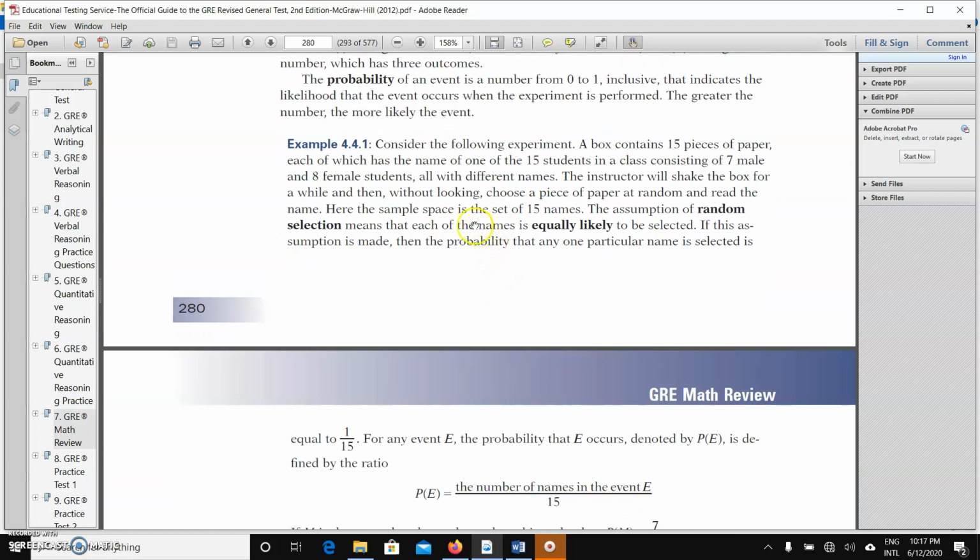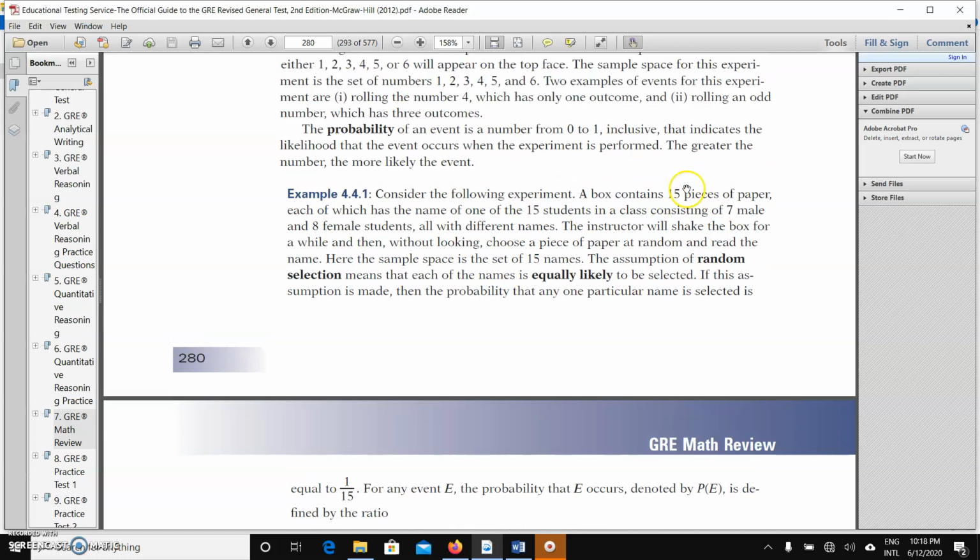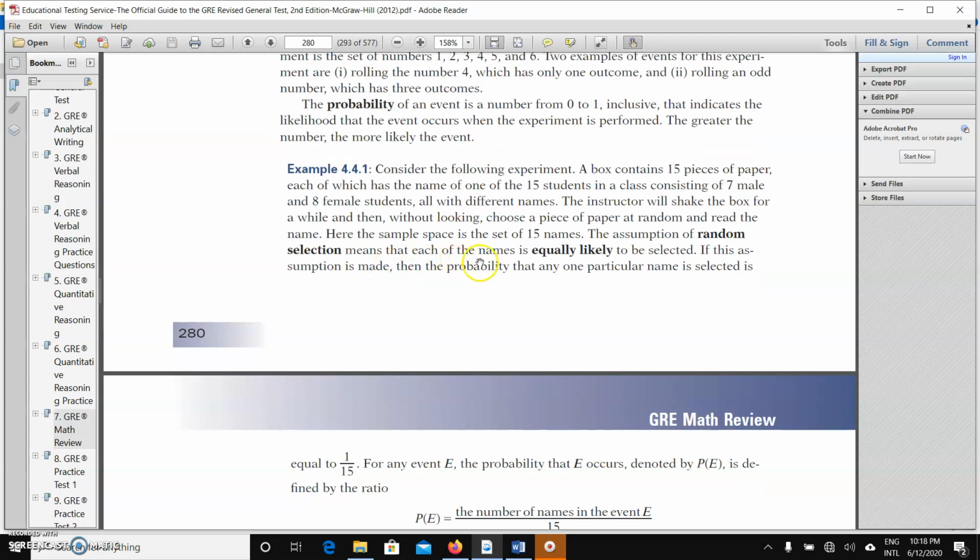Let's do some examples. Consider the following experiment. A box contains 15 pieces of paper, each of which has the name of one of the 15 students in the class, consisting of 7 male and 8 female, all with different names. The instructor will shake the box for a while and then, without looking, choose a piece of paper at random and read the name. Here, the sample space is a set of 15 names.